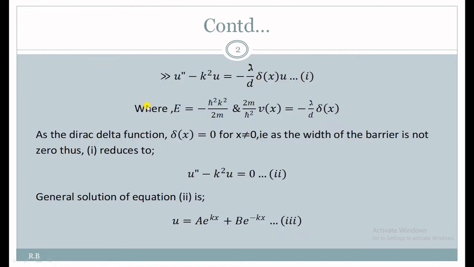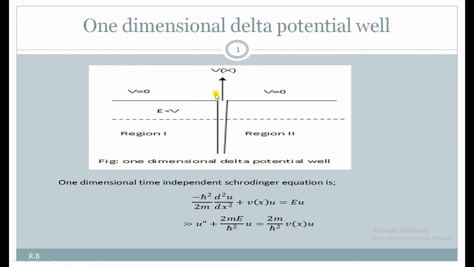So you can see from this figure, at a certain value of x, here x equals 0, its value is maximum, that is 1. Delta x equals 1 for x equals 0, and delta x equals 0 otherwise. That type of function is the delta function. So here we have to find the solution of the Schrodinger wave equation.